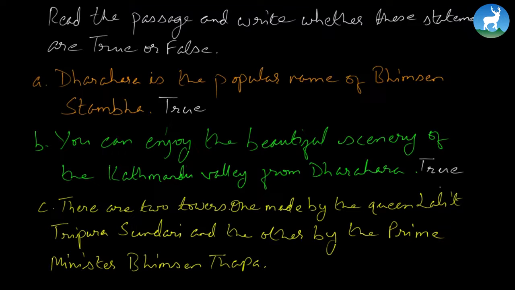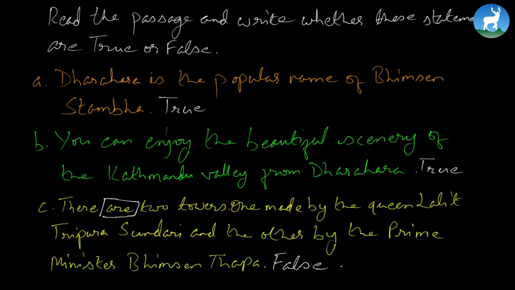Now, there are 2 towers, one made by the Queen Lalit Tripura Sundari and the other by the Prime Minister Bhimsen Thapa. Is this true? No, it's false. Because according to the passage, we just have one tower left. Do we have two towers? No, we don't have two towers. We just have one tower, or we had one tower, but as per the passage, we have one tower which was built by Bhimsen Thapa. And by the way, Queen Lalit Tripura ordered Bhimsen Thapa to build a tower, right?